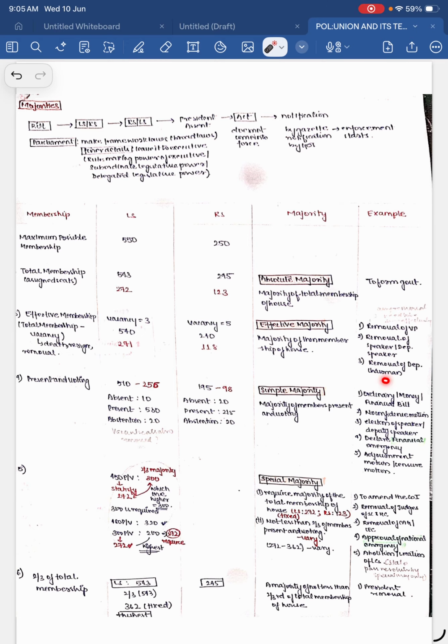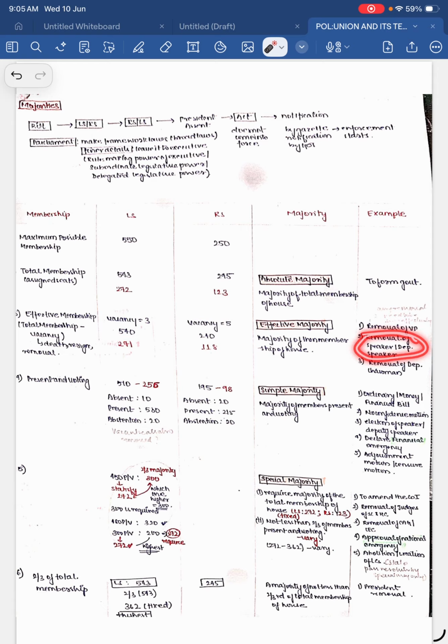And removal of deputy chairman, in which house? In Council of States. See, for removal of vice president in the House of People, in Lok Sabha, we don't use effective majority, we use simple majority. I told you what is written, agreed by. It's not written in the Constitution which majority, so we'll take simple majority, not effective majority.